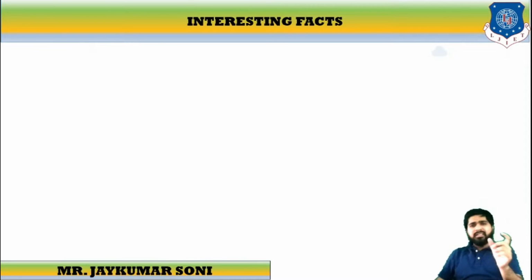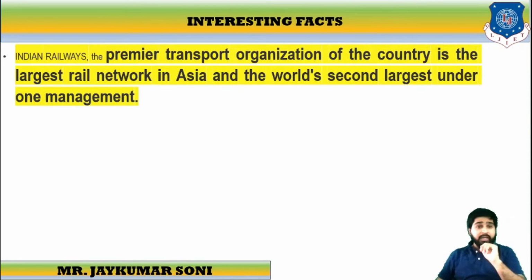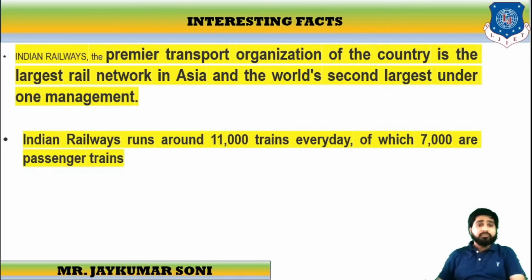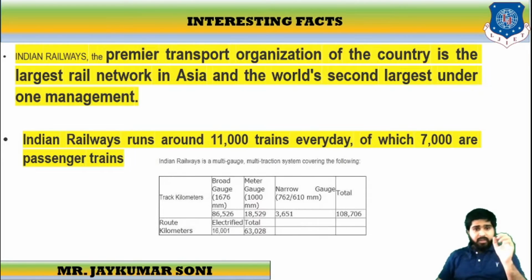Let us learn the interesting facts about Indian Railways. Indian Railways is the premier transport organization of the country. It is the largest rail network in Asia and the world's second largest under one management. So Asia's largest and world's second largest. It runs around 11,000 trains every day, over 7,000 of them passenger trains.